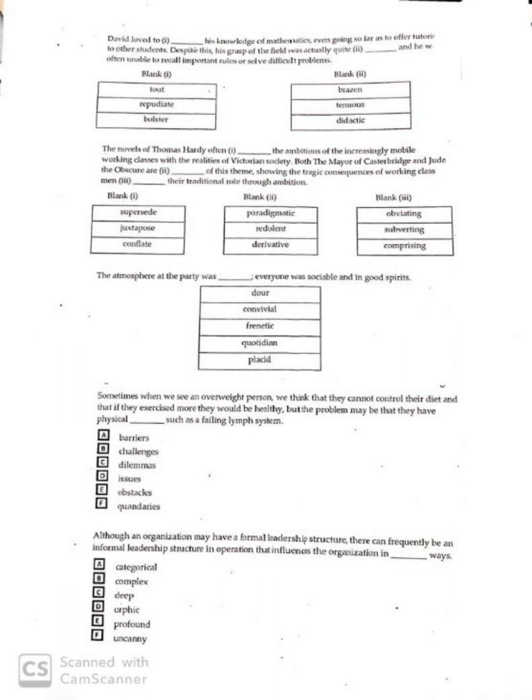The word Victorian implies very prudish, very conservative, easily shocked by matters pertaining to sex and violence. Prude, prudish, prudery. Both The Mayor of Casterbridge and Jude the Obscure are dash of this theme, showing the tragic consequences of working class men dash their traditional role through ambition.